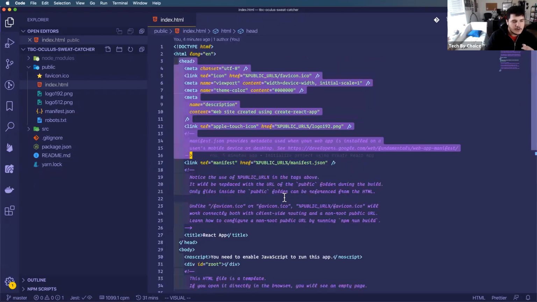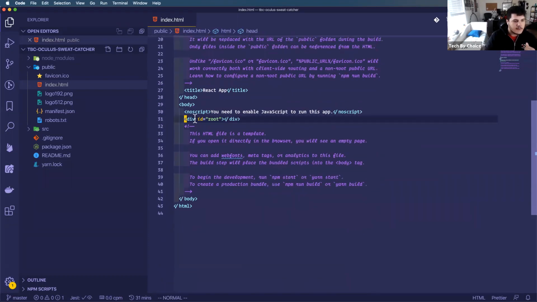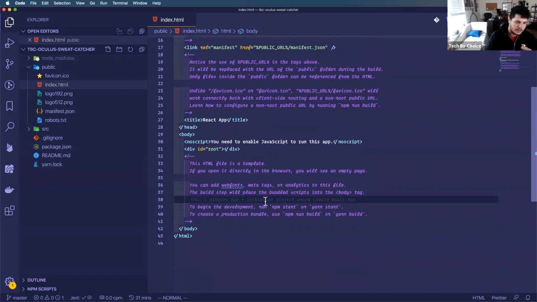So the peculiar thing about our application is that our index page is pretty empty. It just has this div element with an ID of root, and it doesn't have much in terms of content or links or anything like that. And the reason behind this is because React is just in the background compiling our entire application together and efficiently building this index HTML page. And I'll get into that a little bit later.